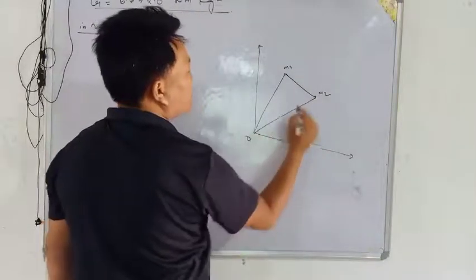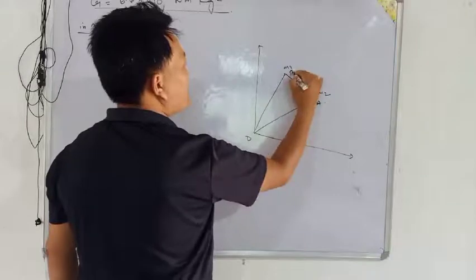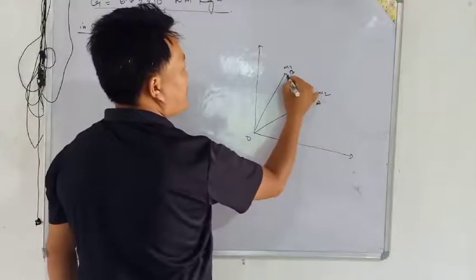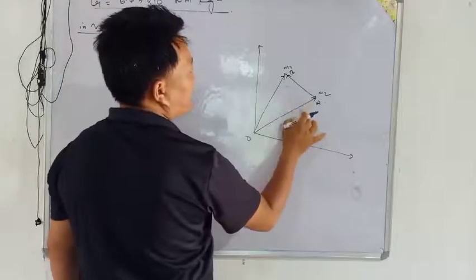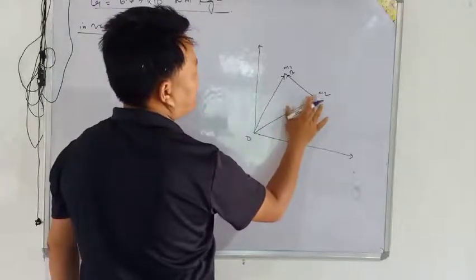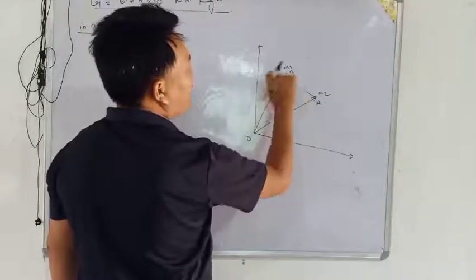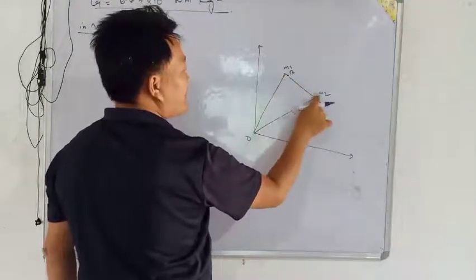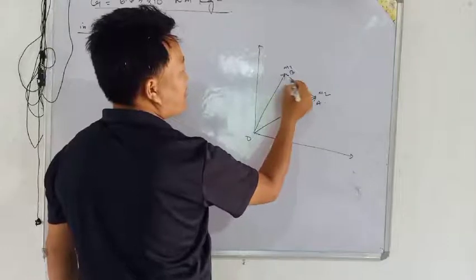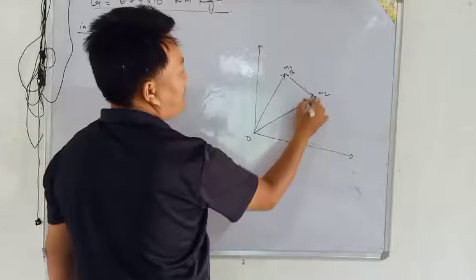Okay, then we can take it this way also, or we can change the directions in this way also. Anyway we can change.